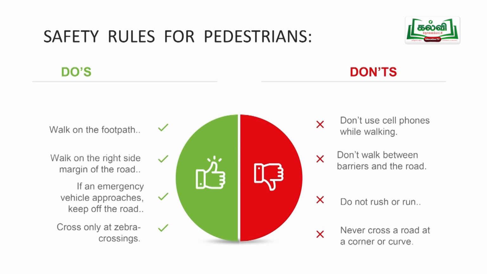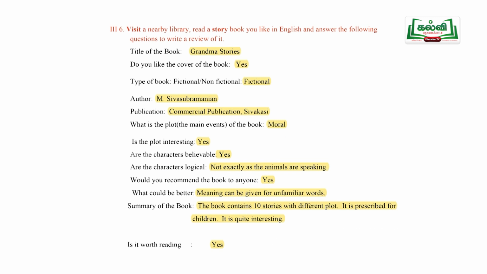Students, the next exercise is: read the following table on safety rules for pedestrians and answer the questions. Third exercise: visit a nearby library, pick a story book you like in English, and answer the questions to write a review of it. I have already given a detailed book review, students, on what you are supposed to do while taking a book. So please try to visit a nearby library and give the title of the book, the cover of the book, and how it was. I have given one as an example.